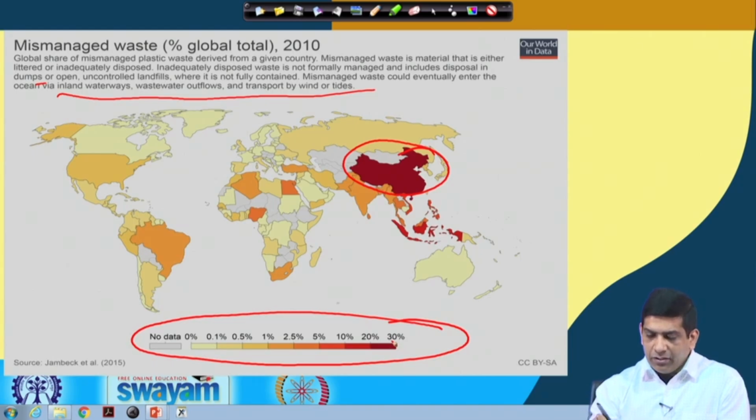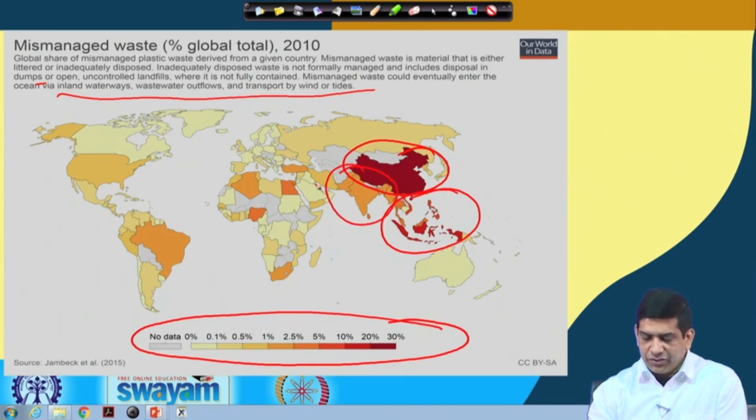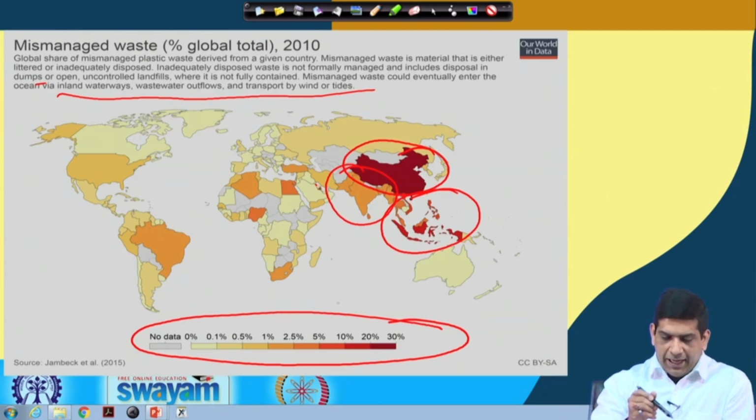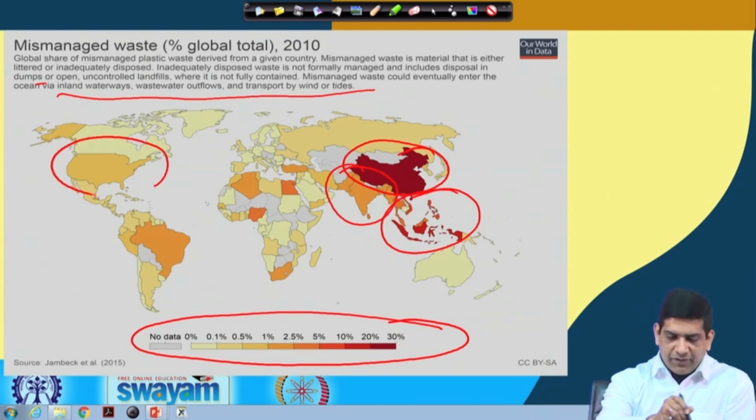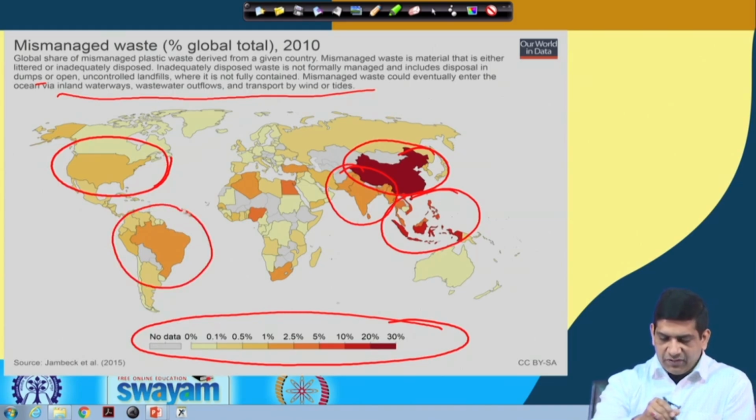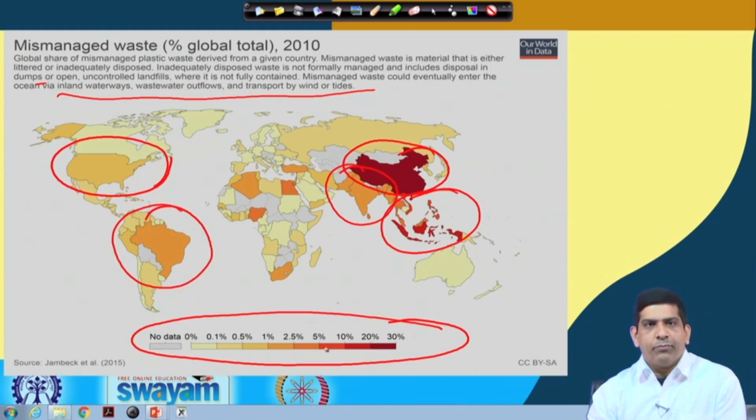So, China and some of the countries in these islands are close to 30%, and India would be around 5%. India, Pakistan, Bangladesh, Burma and those countries are in the range of 5%. If you look at North America, it is 0.5 to 1%, and near South America some of the countries are between 2.5 to 5%.